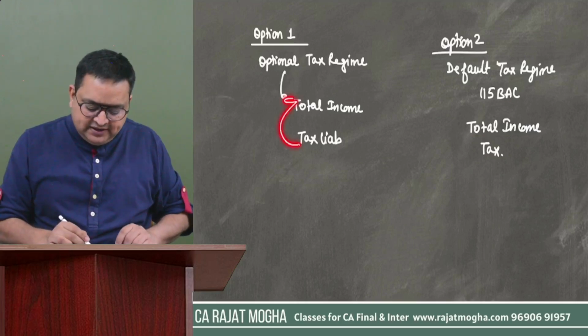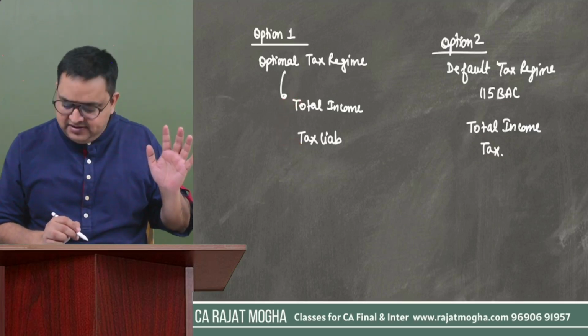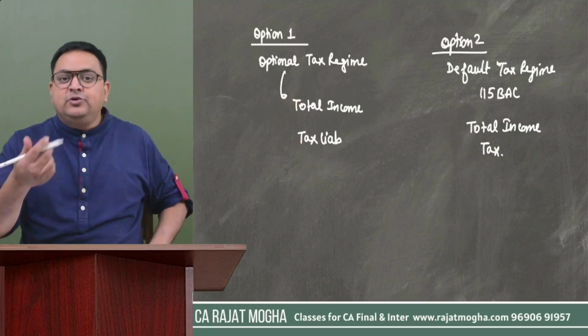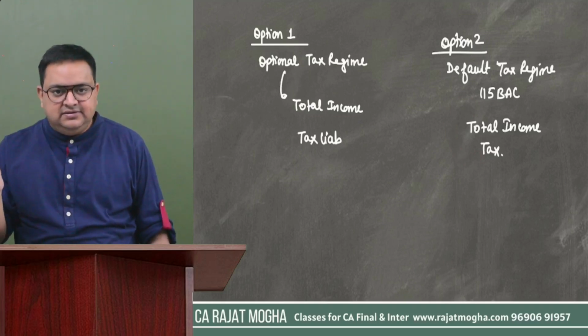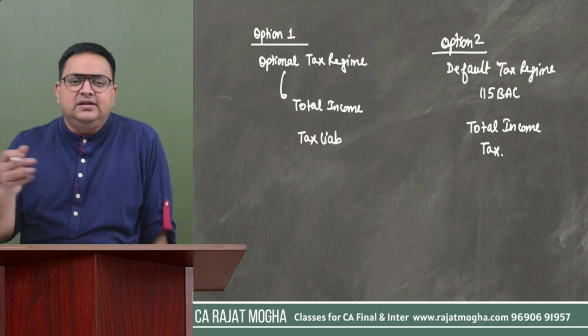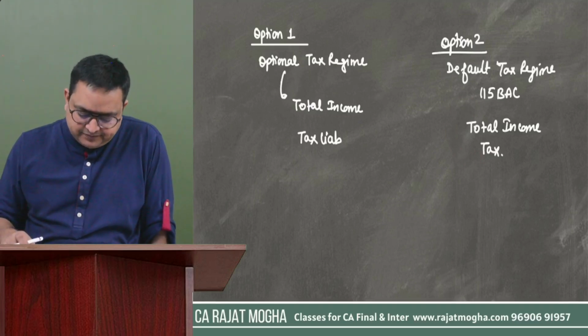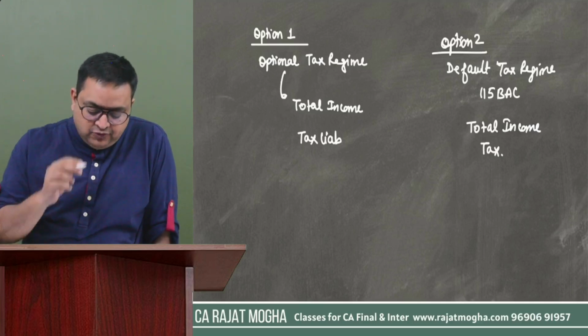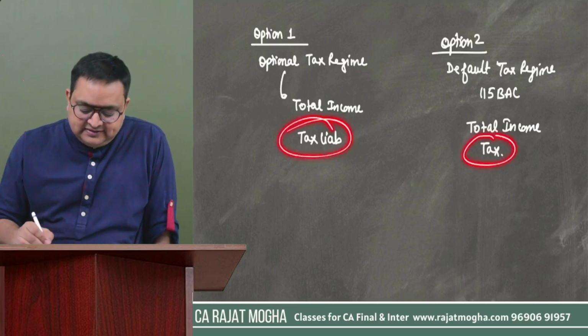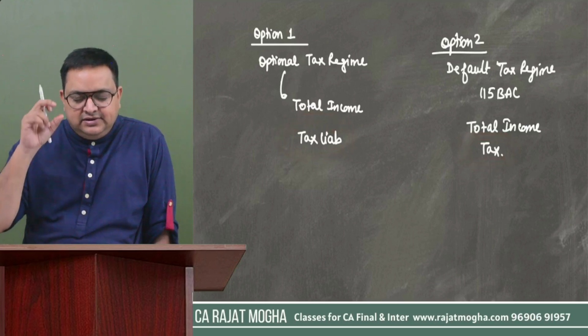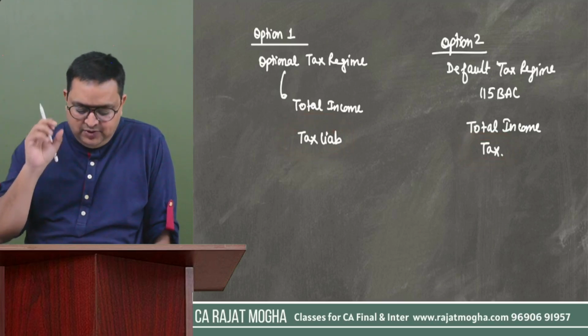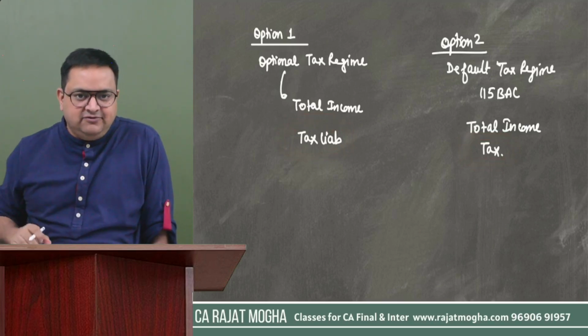Here we apply the new tax slab rates: 0 to 3 lakh nil, 3 to 6, and 6 to 9 and all. Then compare this tax liability and that tax liability; the one which is lower, we will say that this is most beneficial.